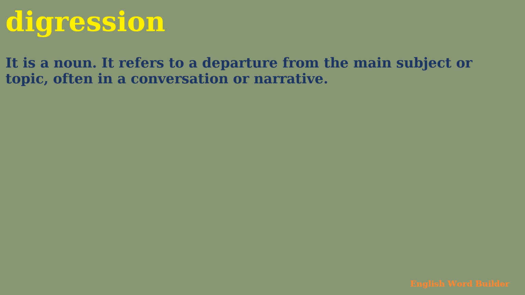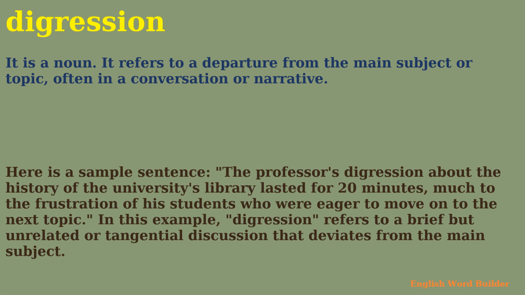Digression. It is a noun. It refers to a departure from the main subject or topic, often in a conversation or narrative. Here's a sample sentence. The professor's digression about the history of the university's library lasted for 20 minutes, much to the frustration of his students who were eager to move on to the next topic. In this example, digression refers to a brief but unrelated or tangential discussion that deviates from the main subject.